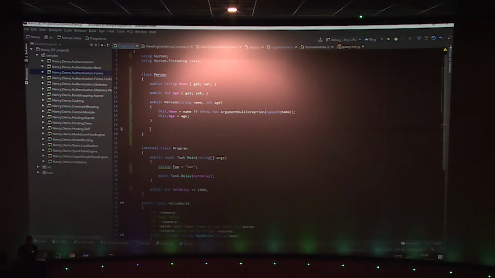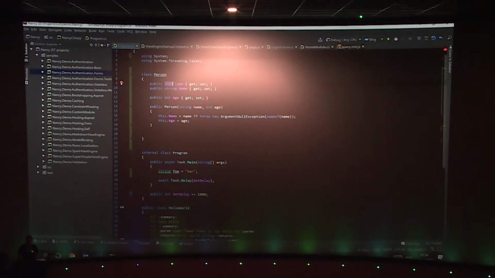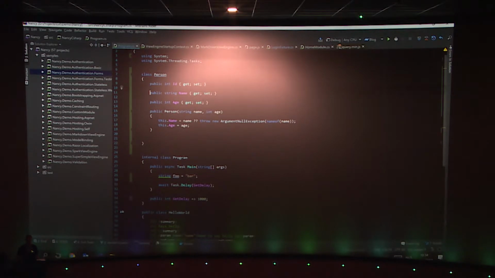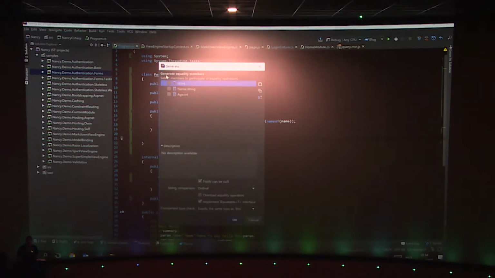Right, let's add some more things. I also want to add equality members. I want to be able to compare two persons in my application. And maybe let's make it a database object and say my person has an ID, and I want to compare based on the ID of my person. So let's do that. Alt Insert, generate equality members. And I can say, okay, when you want to check if a person is equal to another one, just check the ID. Or I can say also check the name and the age. And even if I select string properties, I can select if I want to compare case sensitive or not. Those things. But let's say just ID for now.